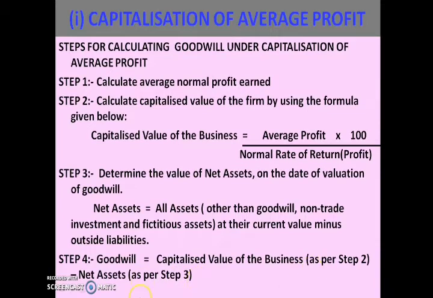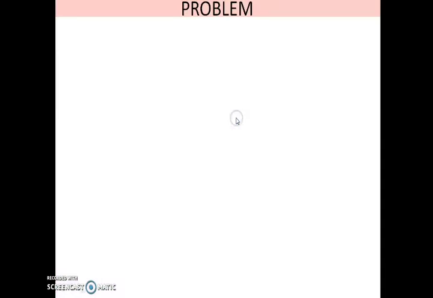So step 2 minus step 3 is your goodwill. Children, this is the 4th step you have to follow for calculation of goodwill under capitalization of average profit. Now let us do one problem related to this method.